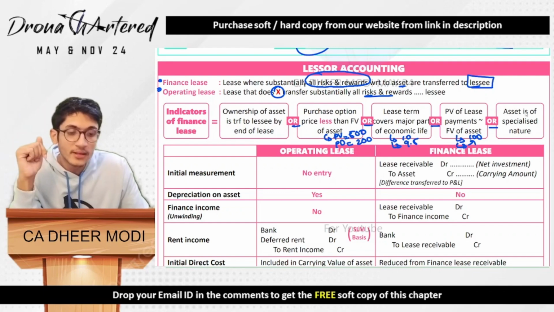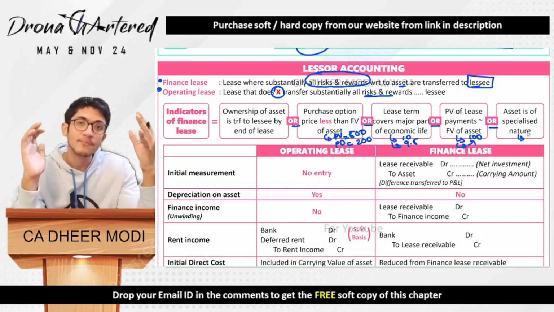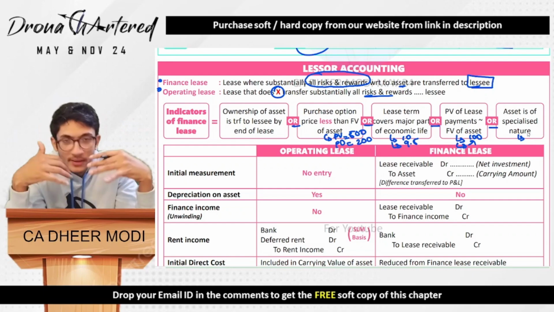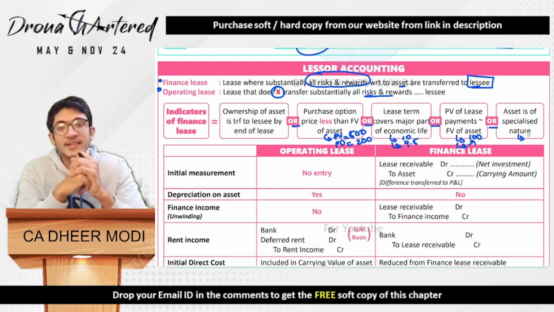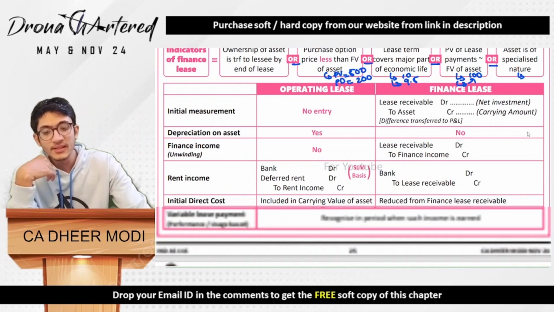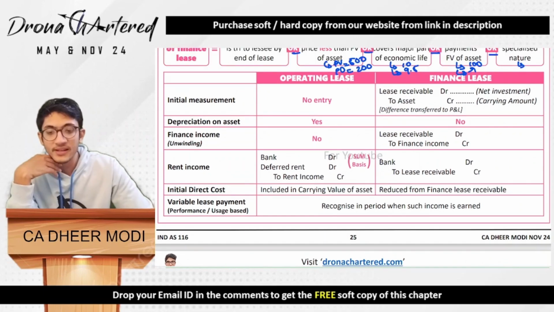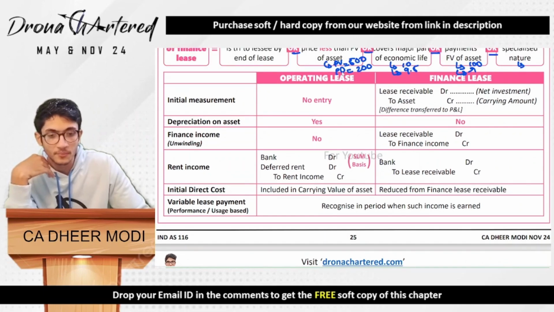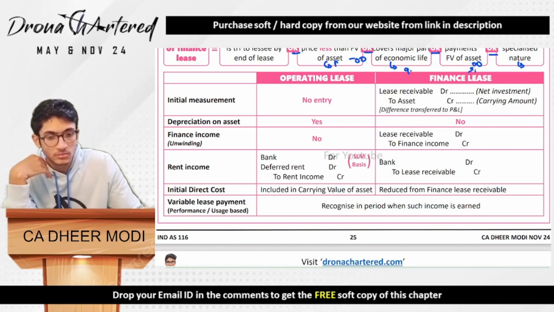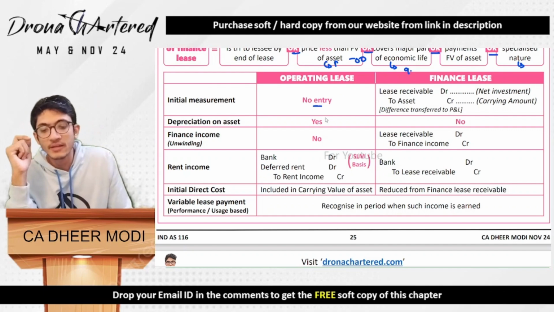And next is when the asset is of specialized nature. That means this asset, once the lease is over, will not come to my use for any other purpose because it is of specialized nature. So therefore, it will be considered a finance lease. So basically, the accounting is different in both these cases. So when it comes to operating lease, in initial measurement, there will be no entry.